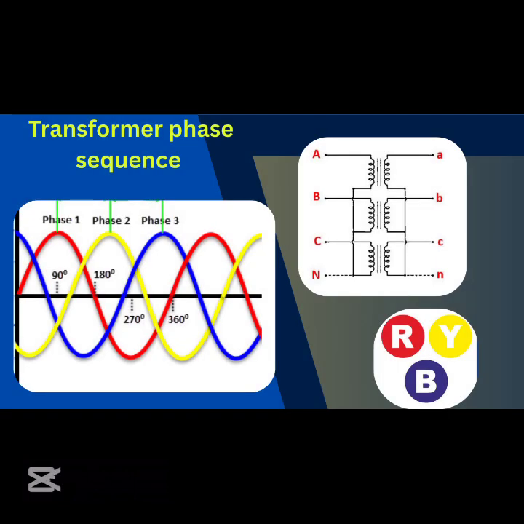Number 3. Phase sequence. For three-phase transformers, the phase sequence remains unchanged from input to output. Examples like phase A, phase B, and phase C, which is also equivalent to red phase, yellow phase, and blue phase respectively. It is necessary because the phase sequence ensures motors and rotating equipment operate in the correct direction. Wrong phase sequence could reverse motor rotation, potentially causing mechanical damage or safety hazards.